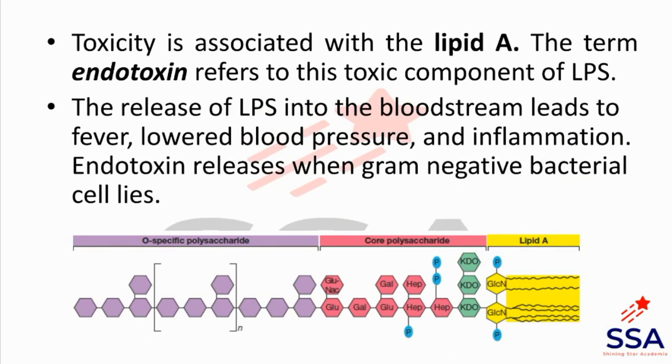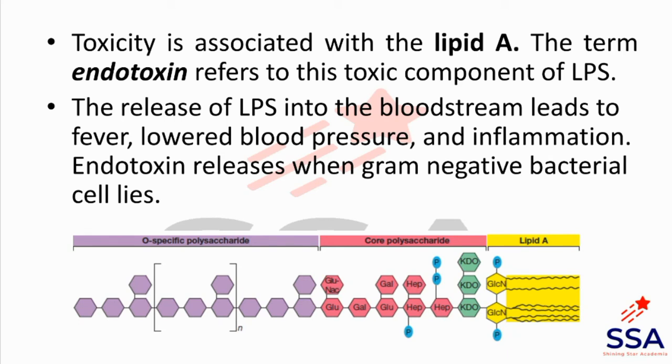The release of lipopolysaccharide into the bloodstream leads to fever, lowered blood pressure, then inflammation, vomiting, diarrhea, then a decrease in the WBC, white blood cells, etc. Symptoms are observed when endotoxin is released, because when a gram-negative bacterial infection occurs and the cell dies or lyses, it releases the endotoxin part, or lipid A. And due to the lipid A, various symptoms are observed in our body like this.